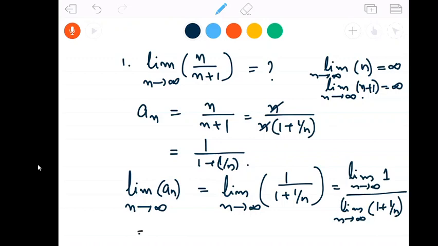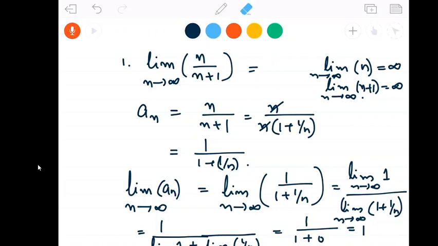This is 1 divided by limit of 1 plus limit of 1 by n as n goes to infinity, which is 1 by 1 plus 0. So the required limit is 1. So our answer is 1.